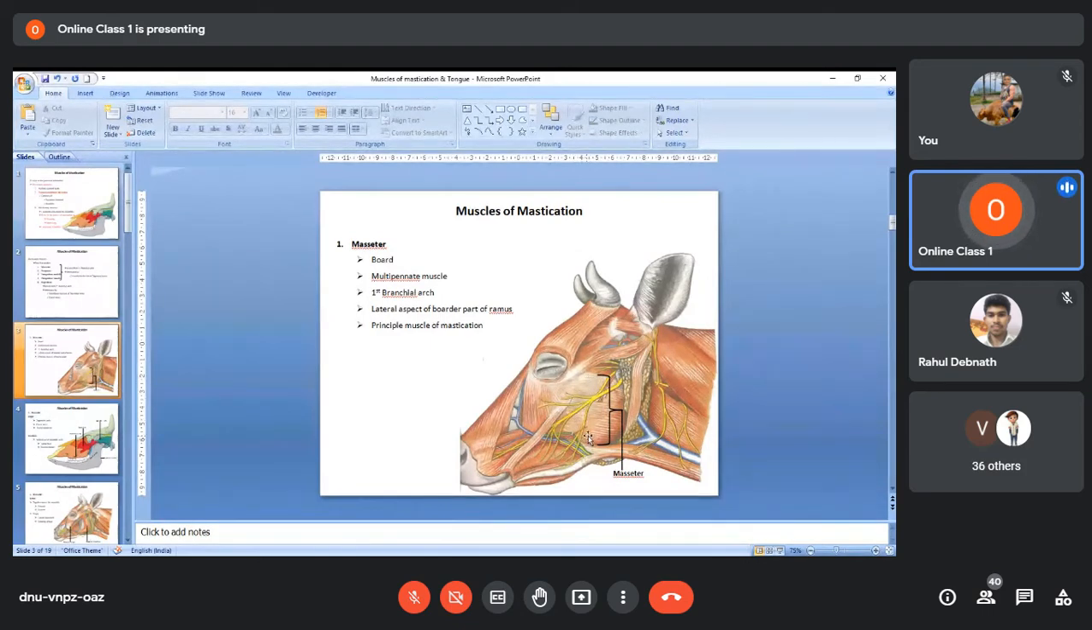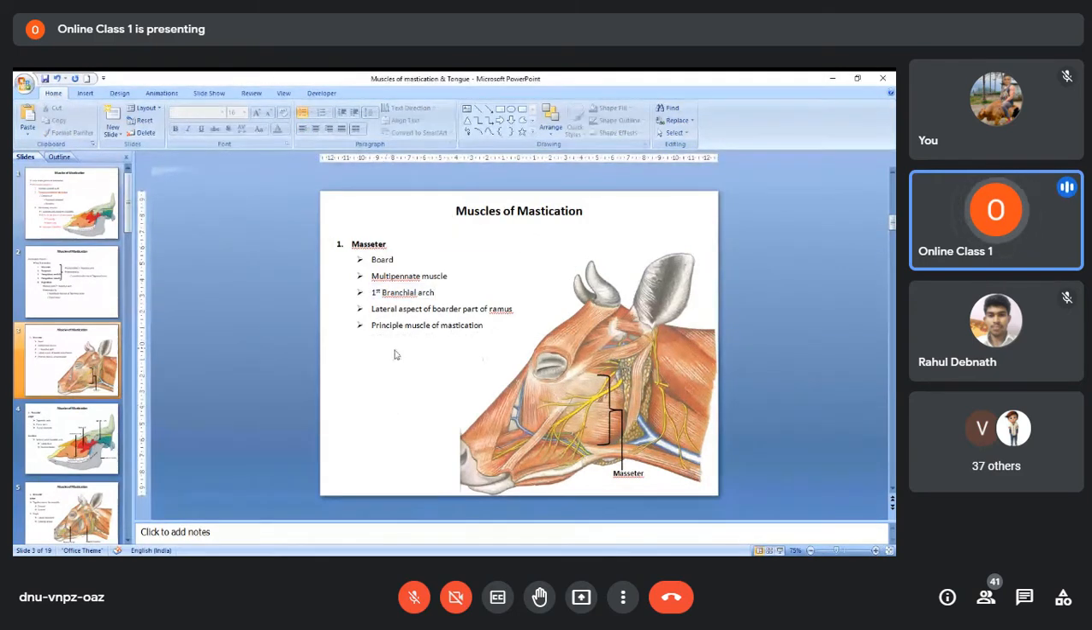One of the masticatory muscles seen in the superficial layer is the masseter. So this is the masseter muscle. You see this large muscle. This masseter muscle is a broad muscle and it is a multipennate muscle. I hope you understand the different types of muscle that have been taught: unipennate, bipennate, multipennate. So the masseter muscle is a multipennate muscle, and as I told earlier, it is derived from the first